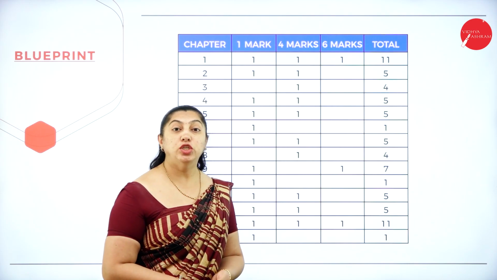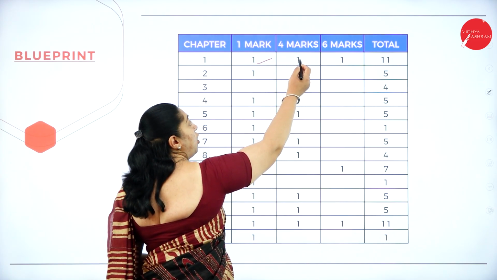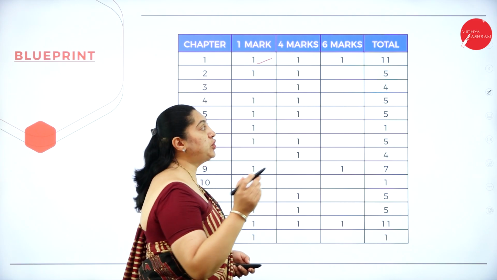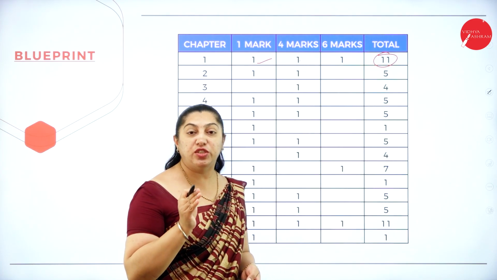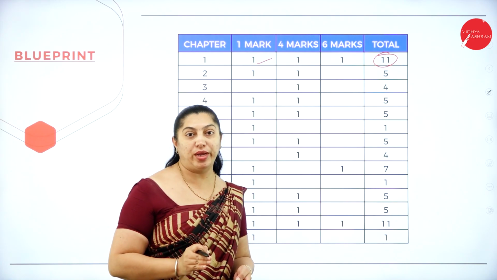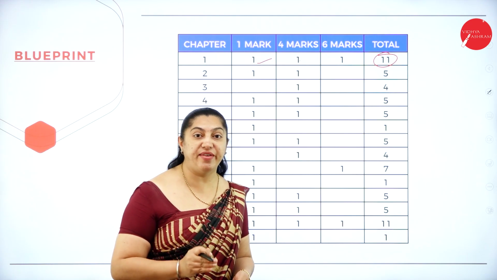The poem 1, Romeo and Juliet. From there, you have 1 mark question, 4 and 6. So put together, the weightage is for 11 marks. So this chapter is very important as per the model question paper. That is the poem Romeo and Juliet, because the weightage is 11 marks.